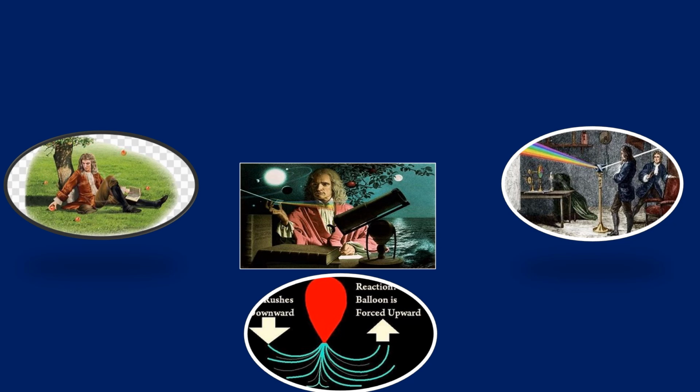According to the third law, when there is an action, there will be an equal and opposite reaction. If you look at these pictures, you can easily understand his greatness.